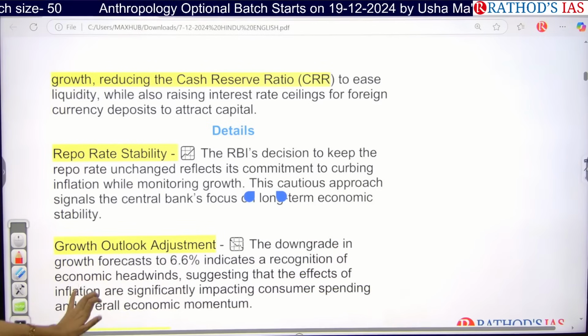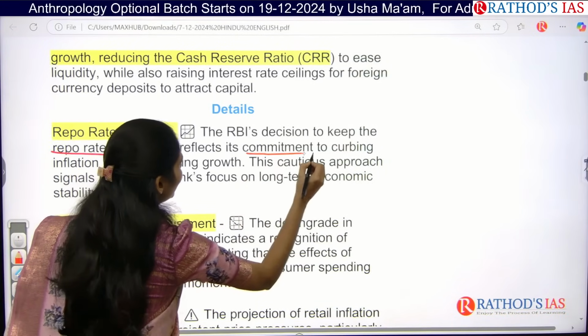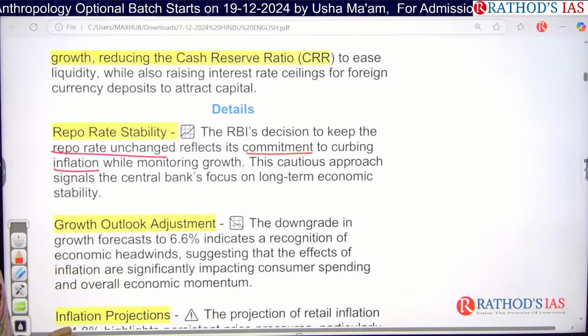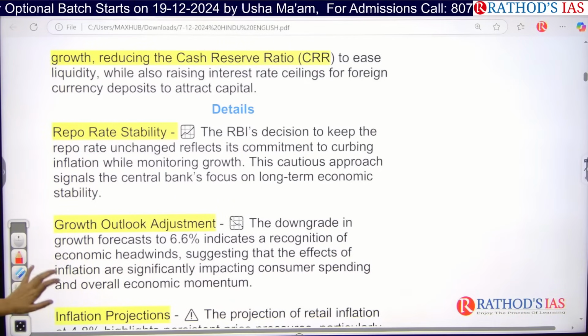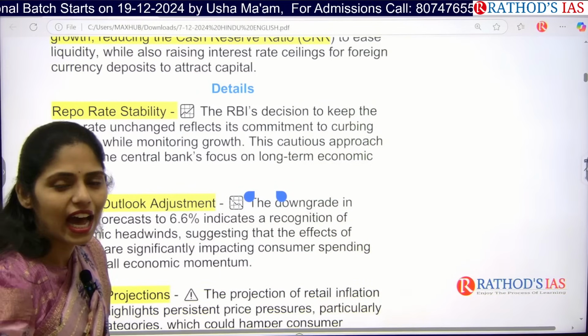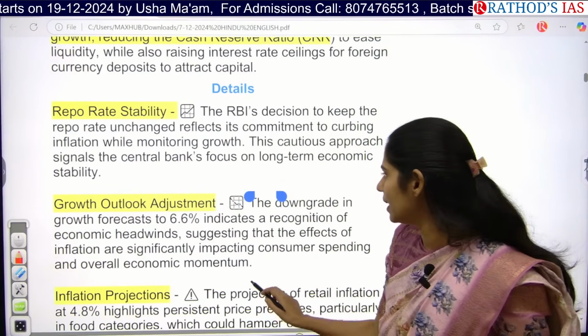Okay, so RBI came up with a decision to keep this repo rate unchanged, which reflects that it is committed to curb inflation while monitoring the growth of our country properly. And even our central bank, that is RBI, is focusing on long-term economic stability.